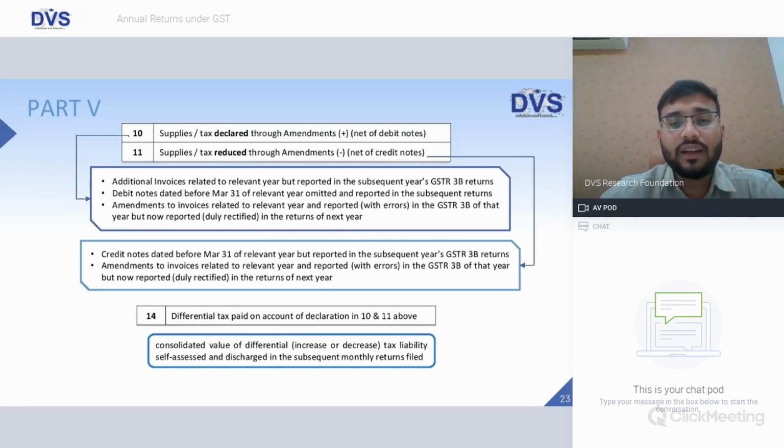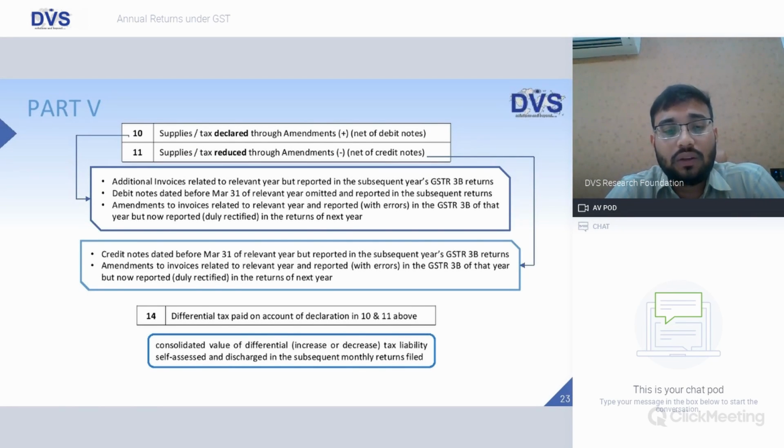In this scenario, whatever is pertaining to the current year, but for some reason was not reported in the current year and is getting reported in the next year, those details, be it sales or purchases, net of debit notes or credit notes, need to be mentioned here in Part 5. Differential tax paid on account of declaration in 10 and 11 above. Because of these declarations, that is supplies reduced or declared through amendments, if there is any tax which needs to be paid, that detail would come in column number 14.